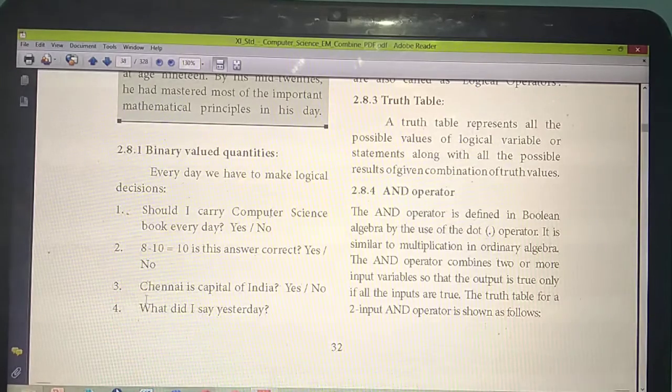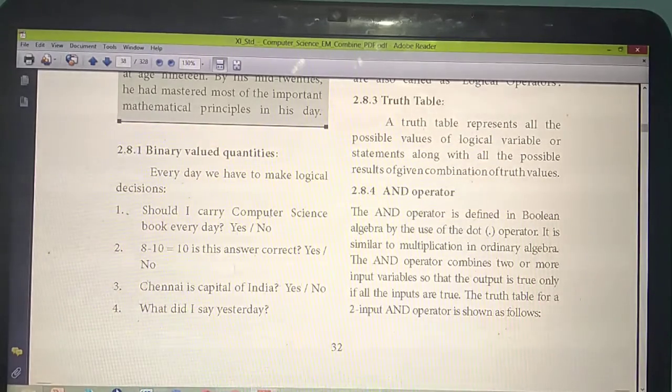Then the fourth question: what did I say yesterday? Can you say the answer is yes or no here? No. You need to answer in some sentence. For example, if I, as a teacher, ask what did I say yesterday, you will say, ma'am, you told us to do some homework, or yesterday you taught this topic, isn't it? So some things we can take as logical decisions.